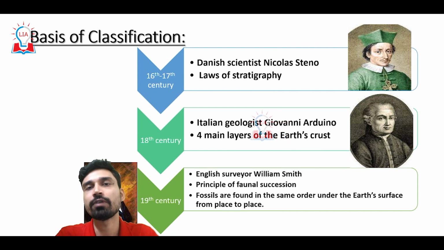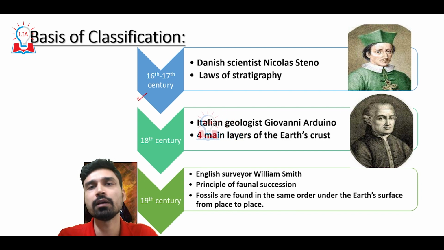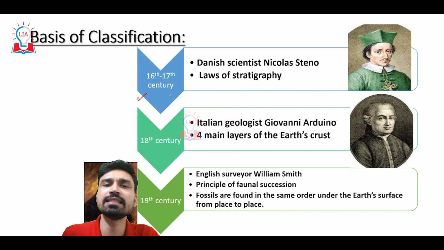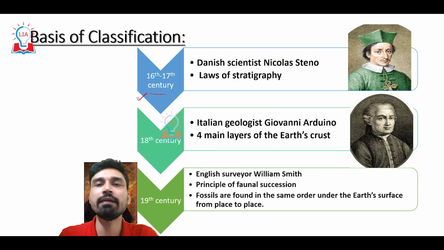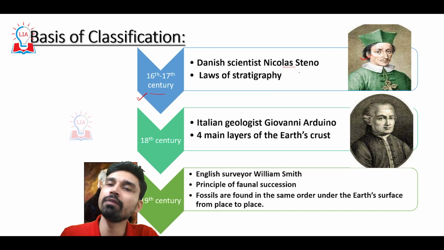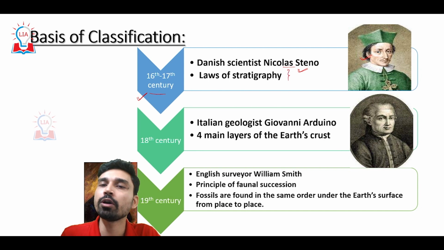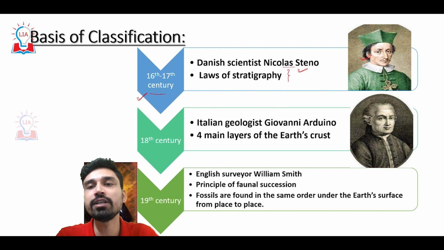Now, what is the basis of classification of this history? If we try to understand, we can go back far, somewhere in the 16th, 17th century, when we had a Danish scientist by the name of Nicholas Steno. Steno was working to understand the mineral structure of the Earth and the sediments of the Earth. While studying the sedimentary rocks of the Earth, he gave a very important law called the laws of stratigraphy.